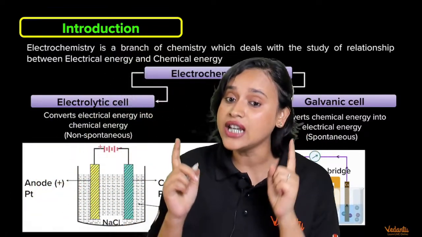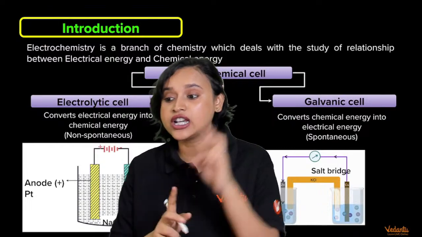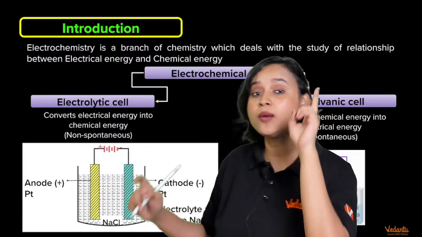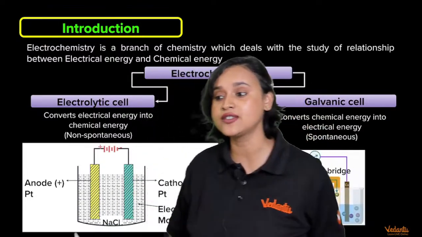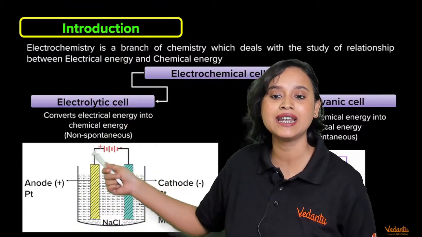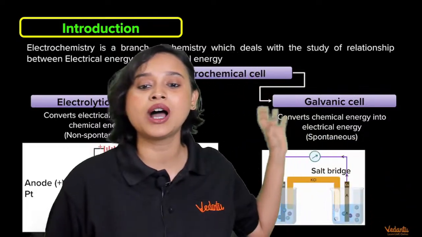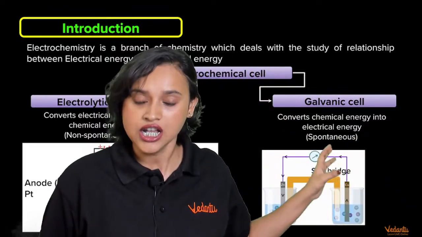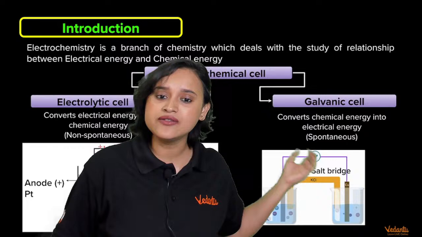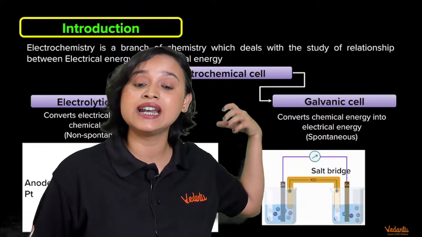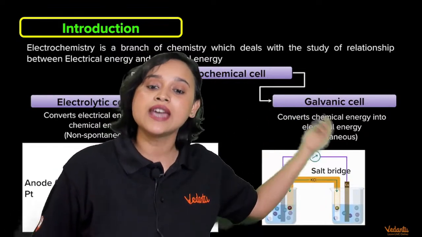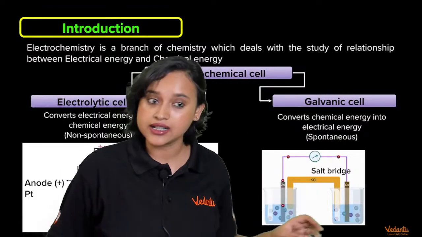Yes. So when we are talking about electrochemical cell, we come across two different types of cells. Number one is your electrolytic cell, and the other one is a galvanic cell. What does the galvanic cell do? The galvanic cell converts chemical energy into electrical energy.